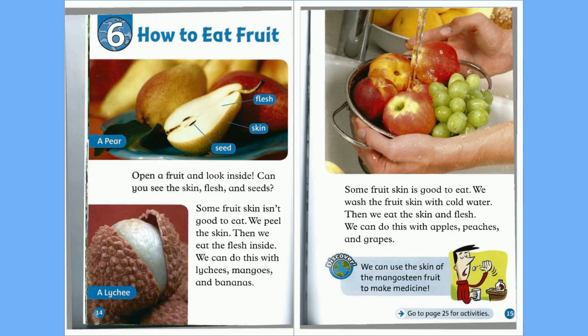Some fruit skin is good to eat. We wash the fruit skin with cold water. Then we can eat the skin and flesh. We can do this with apples, peaches, and grapes. We can use the skin of the mangosteen fruit to make medicine.